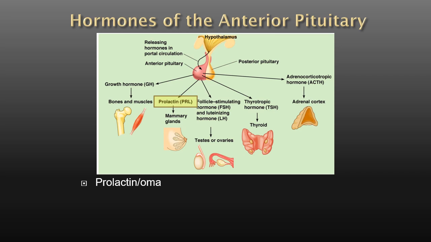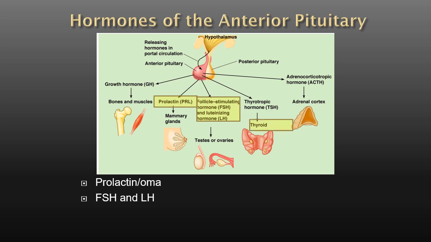So you could just imagine a tumor of the milk-secreting hormones of the pituitary. Next, we have the follicle-stimulating hormone and luteinizing hormone. So this FSH and LH, you'll see that oftentimes in OB-GYN. These are hormones that physicians always check when you want to check for infertility.